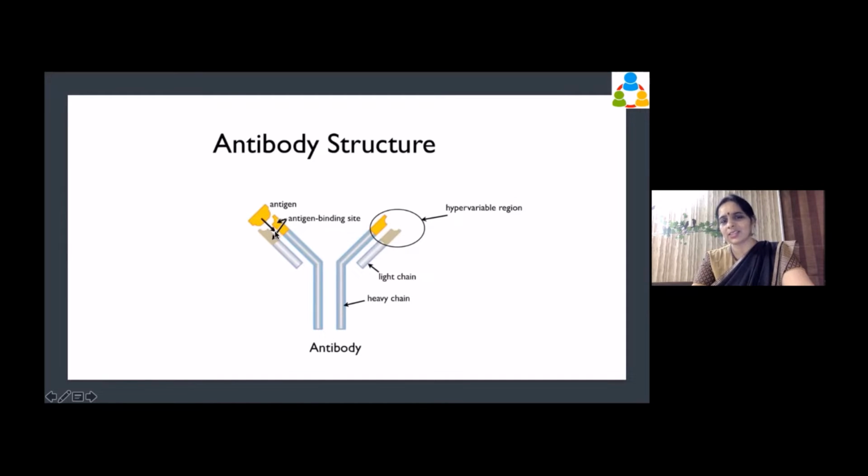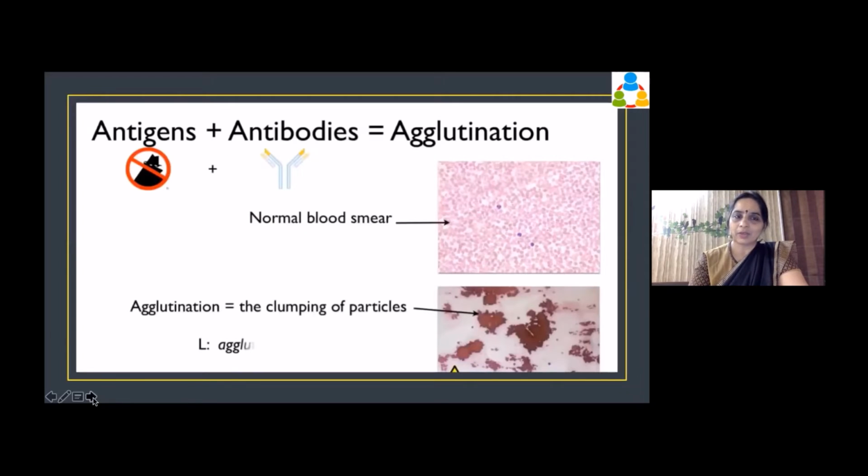And you can see there is a specific shape, and this antigen also has a specific shape. If you have a very specific shape of the antibody, they will come together and react. So there is a recognition which has to happen. Only when there is recognition will they come together and clump. In case of blood transfusion, if we make the mistake of transfusing the wrong blood, there can be clumping because of this antigen antibody reaction. So this is antigen plus antibody, and it will result in agglutination.